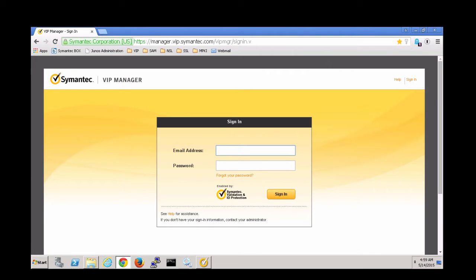Today I'm going to show you how to install the Symantec VIP Enterprise Gateway software to a Windows 2008 R2 server. First, I'll log into VIP Manager in order to download the VIP Enterprise Gateway software.